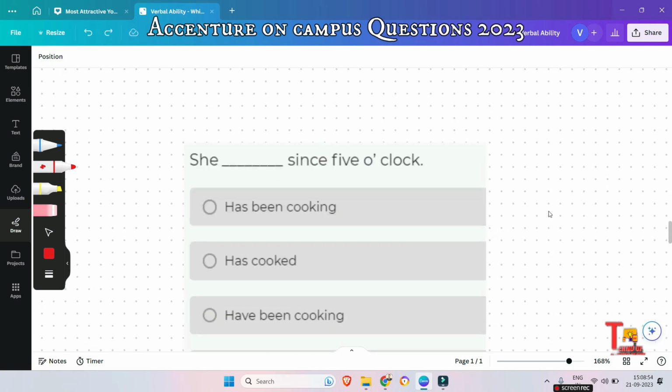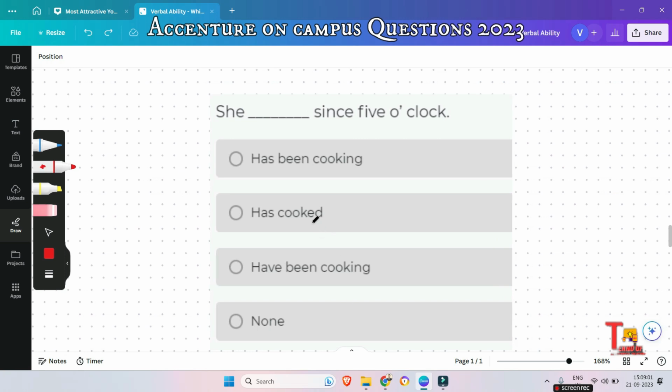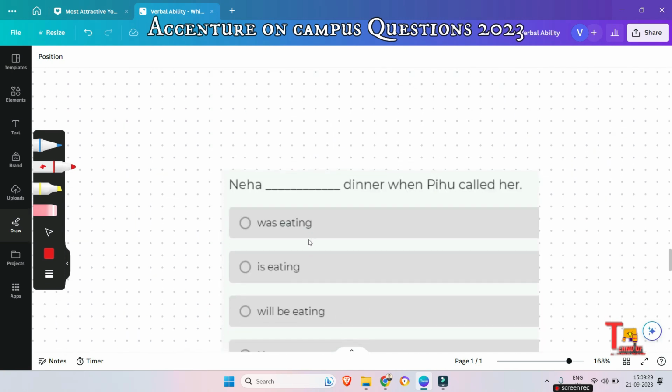Okay, the next question is this: she dash since 5 o'clock. Has been cooking, has cooked, have been cooking, or none. Without any delay, I am answering. The sentence has the hint word since, right? This means an action started in the past but is still continuing in the present. So we have to use present perfect continuous, but as the subject is she, we will use has been, not have been. So the correct answer will be has been cooking, because the subject is singular, so you have to use the singular form of the verb, right?